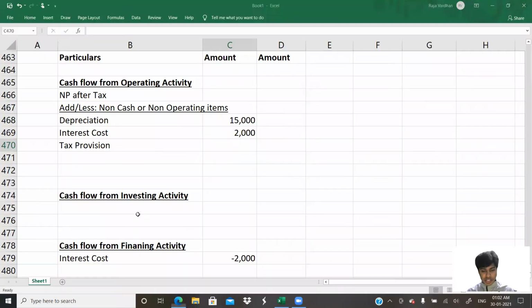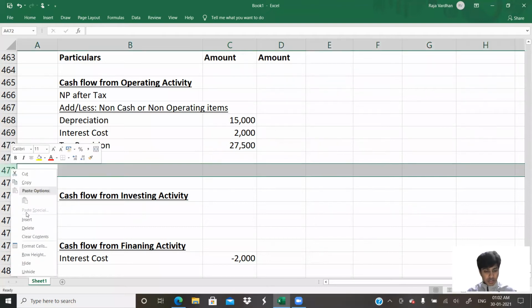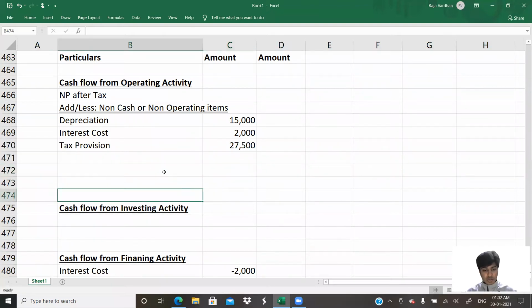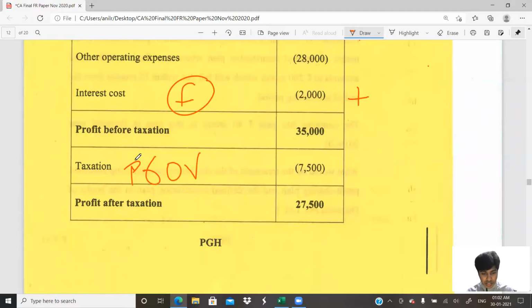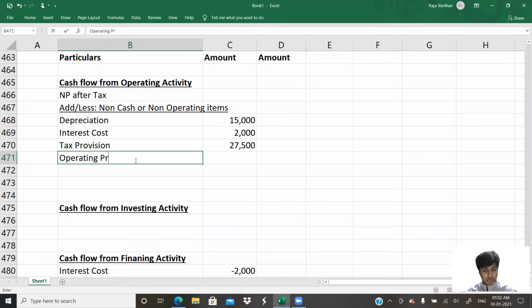Tax provision. How much is this? 27,500. So I would have to do a couple of more things. One thing is I would have to do my changes in working capital. Do we have anything else here? No, we don't have anything else here. Operating profit before tax, that's what will arrive here.